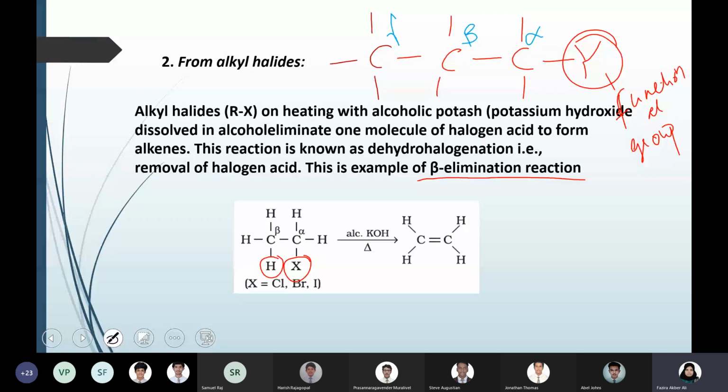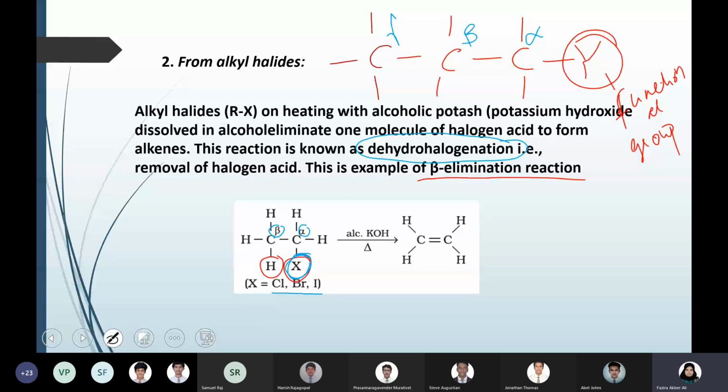So here it undergoes beta elimination, meaning you have an X group, that is the halogen, which can be chlorine, bromine or iodine. The halogen is directly attached to a carbon, and that carbon is alpha. As you can see here, this is the alpha carbon and the neighboring carbon is beta. So you have to remove the halogen and the hydrogen together. That is why it is dehydrohalogenation: removal of one halogen atom and one hydrogen atom.